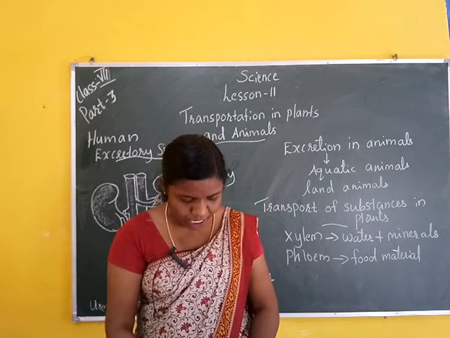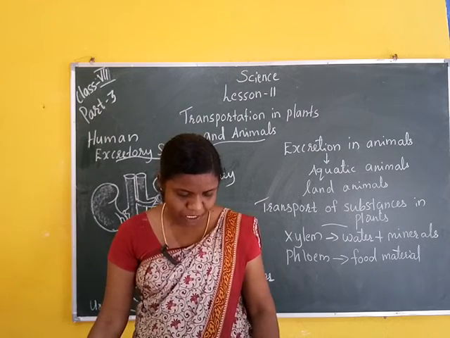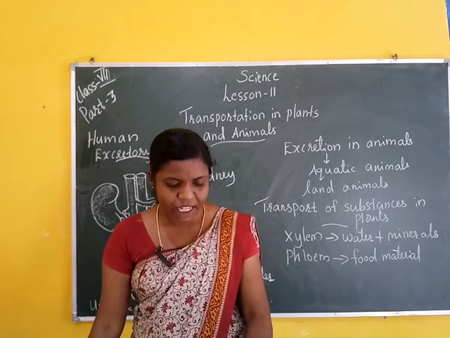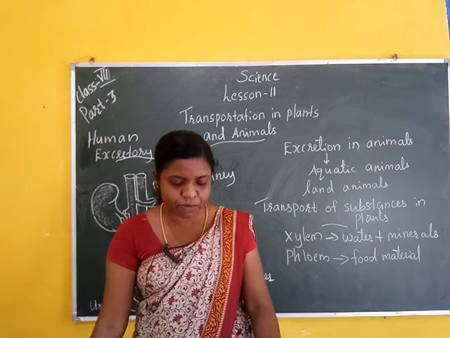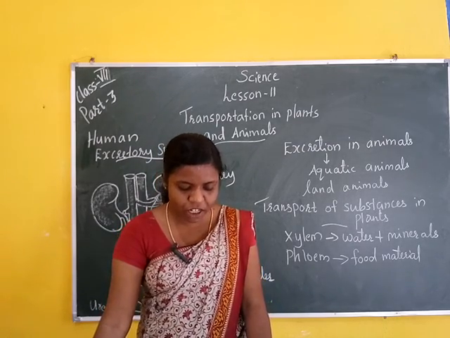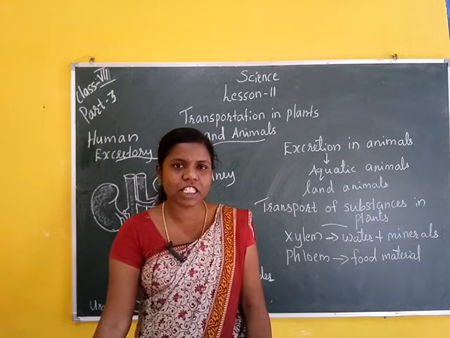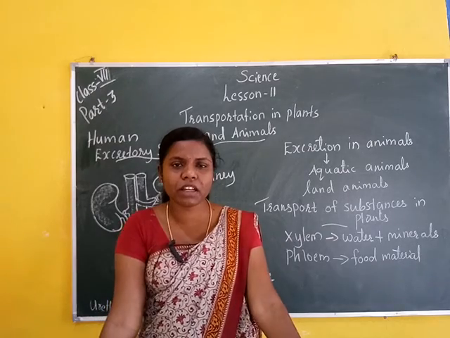Then next is another process, transpiration. What is transpiration? Transpiration means plants absorb water and minerals by the roots, and the water evaporates through the stomata present on the surface of the leaves by the process of transpiration. What are stomata?